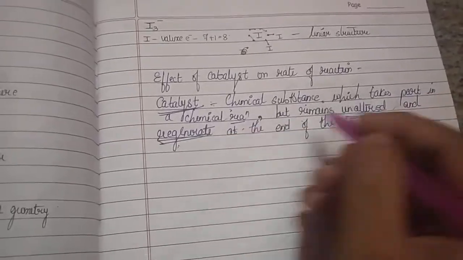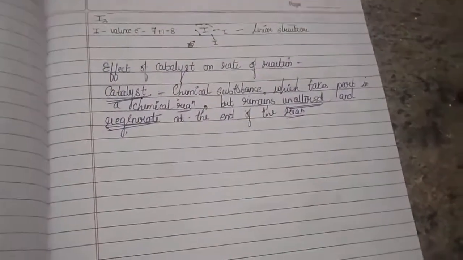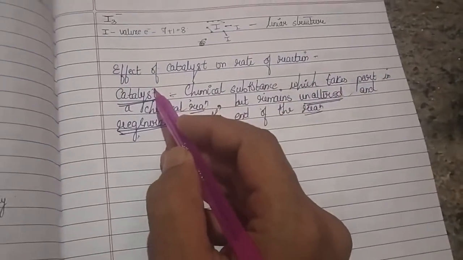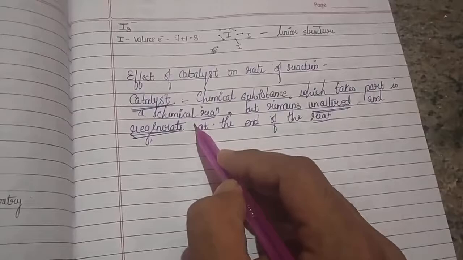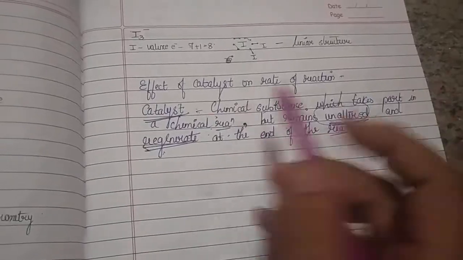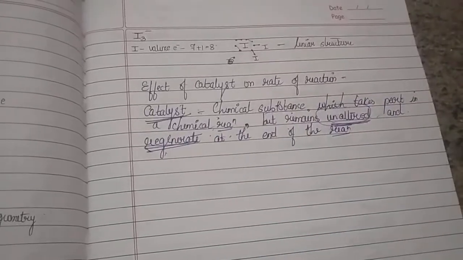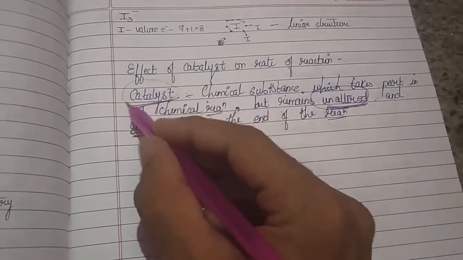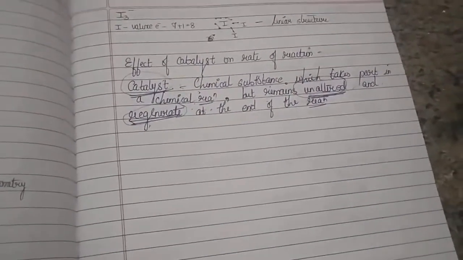These are the two important properties one has to know about a catalyst. Whenever a person says that it is a catalyst, even though he may not say it, it should get printed in your brain that whatever catalyst they are speaking about, it is a chemical substance which will be taking part in a chemical reaction. But it remains unaltered. There will be no change in its composition, first thing. And the second most important thing is that after the completion of the reaction, whatever catalyst you have chosen would be regenerated back. This is called a catalyst.